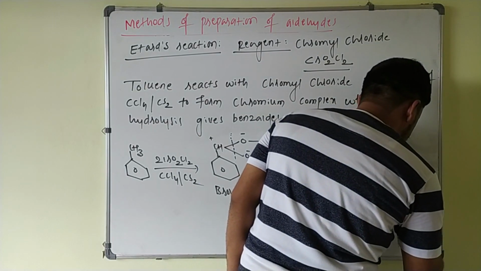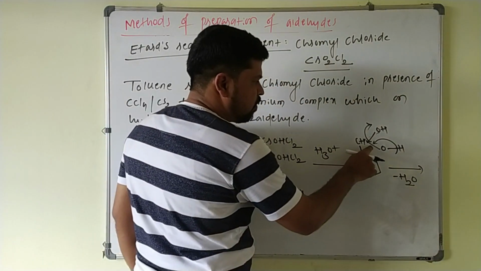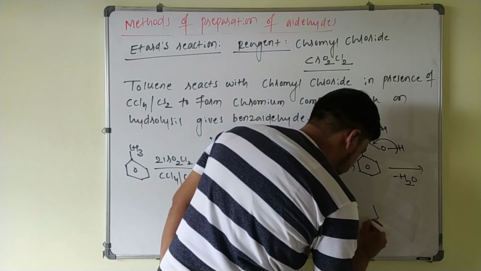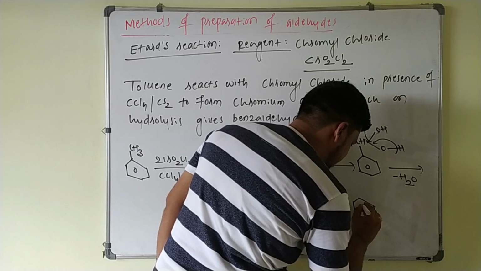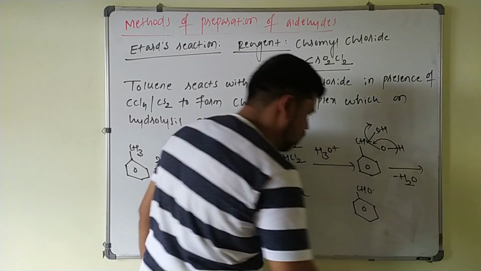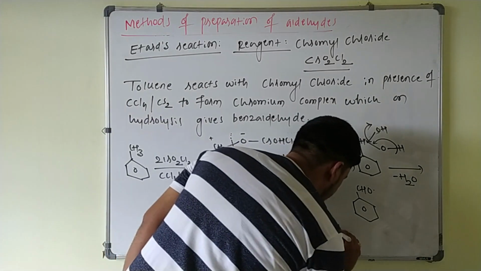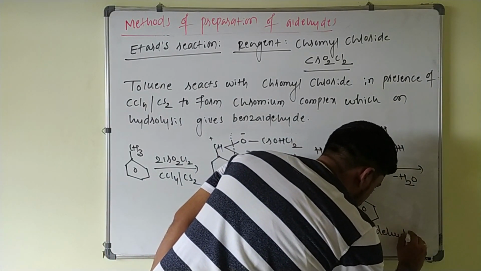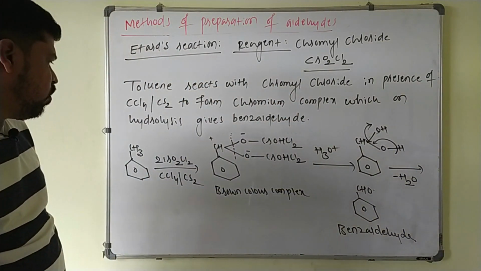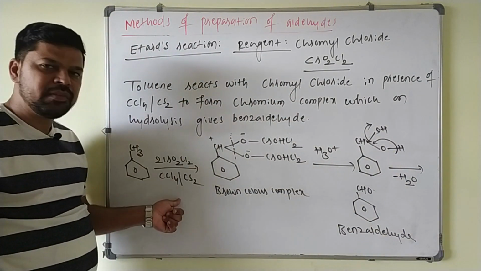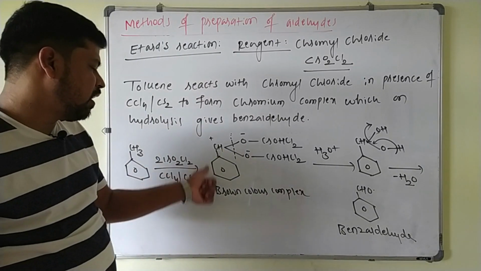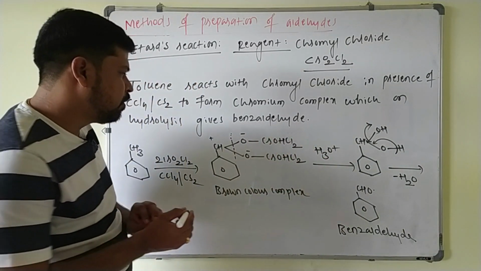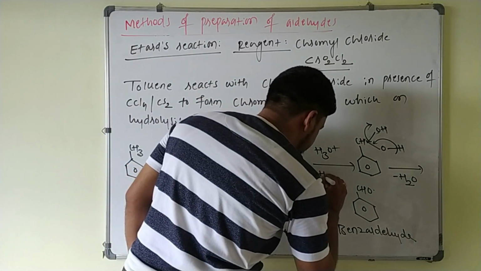So this water molecule is given outside, so that this becomes a carbon-oxygen double bond. So your answer will be benzaldehyde like this, CHO. So ultimately you will get benzaldehyde. So what happens here? Toluene reacts with chromyl chloride in presence of CCl4 to form a brown color complex, that is a chromium complex, which upon hydrolysis, you just have to add water molecules. You take 2 moles of water here.